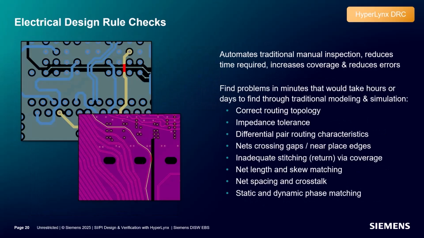Hyperlynx DRC includes over 100 built-in rules that span multiple areas and can be customized to fit the needs of the user. Listed on this page are just some of the checks that Hyperlynx DRC can perform. These rules include high voltage safety, IC packaging, signal integrity, power integrity, and EMI. Additionally, customization enables you to write your own rules to capture unique design requirements. And finally, services are available to help you write those custom rules if needed.